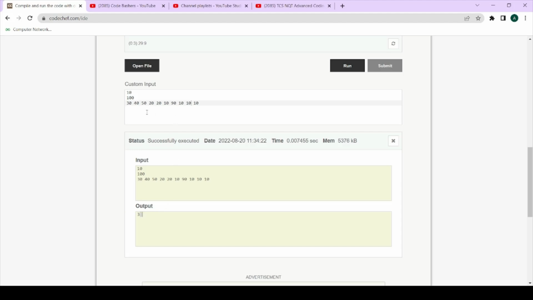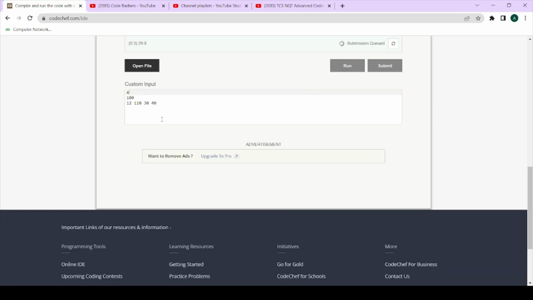So now let's see a case where a single element is greater than the k value. Let me say that we are inputting only three values. K value is 100. First value is, let's say, 12. Next value is 110, and next value is 11. Let's say it is 30 and 40. The expected answer is 2. Let's see what it will give us. It will give us 2 only.